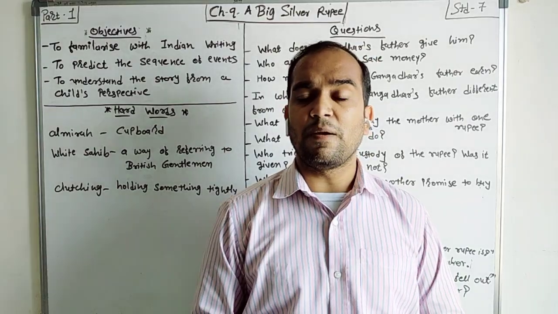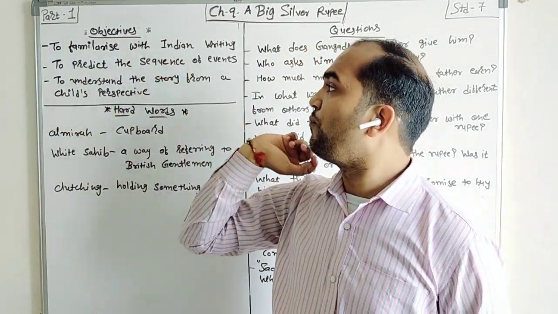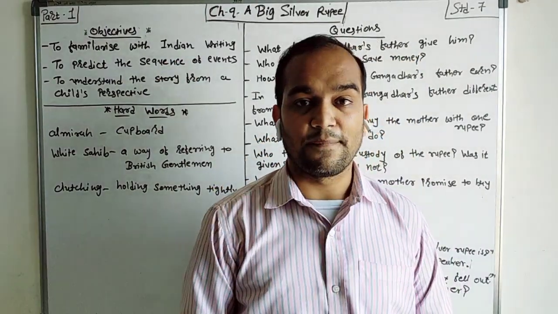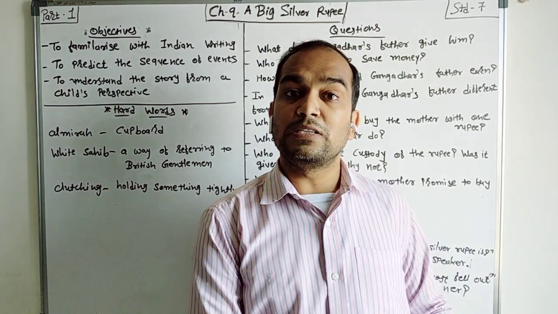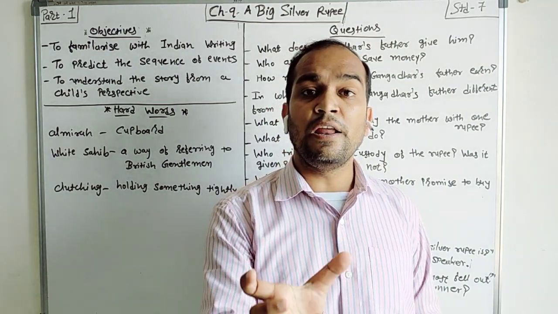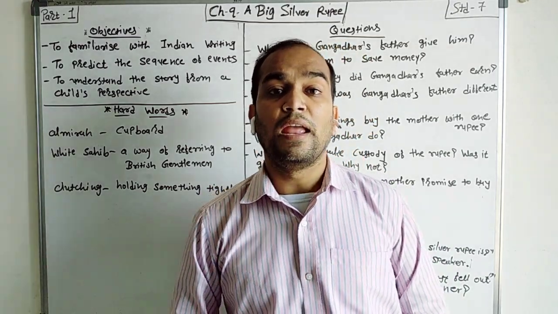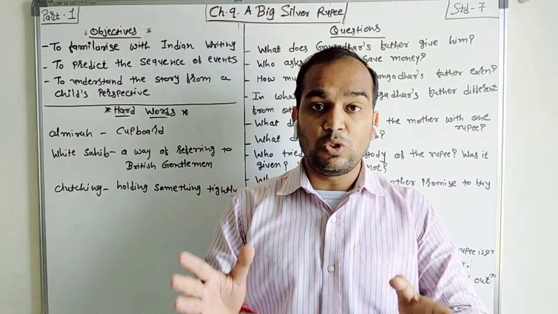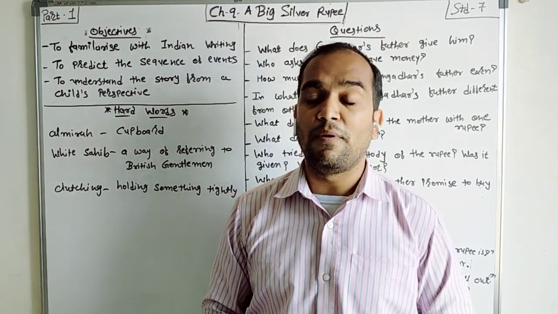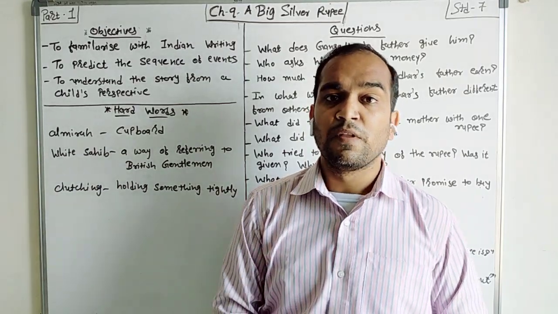Before I start the chapter, I will give the objectives of this lesson. So first one, to familiarize with Indian writing. Now familiarize with Indian writing means what? That the writer presents in this lesson an Indian story, an Indian family and the mentality of the Indian family, the customs of the Indian family, the situation, the scenario of the Indian family. So that is the Indian writing the writer presents in this lesson.